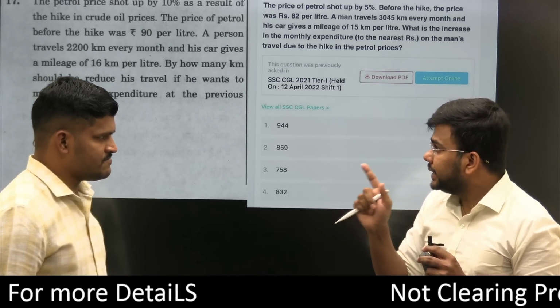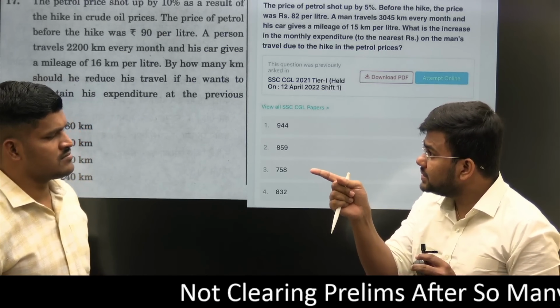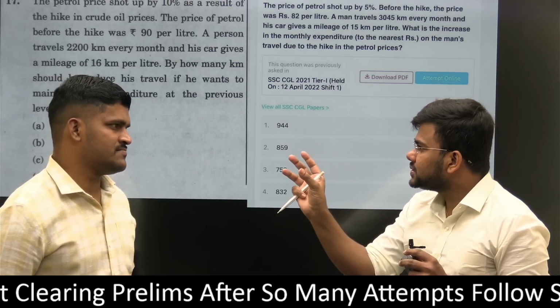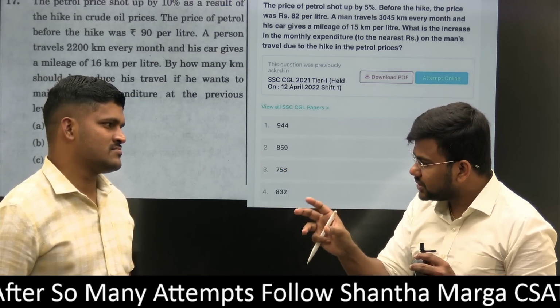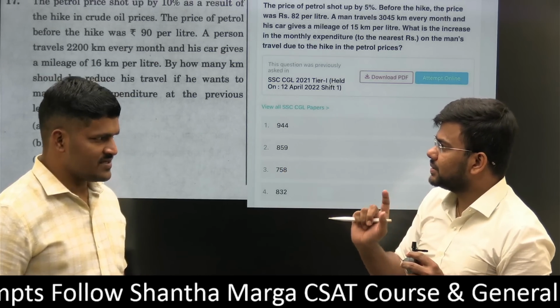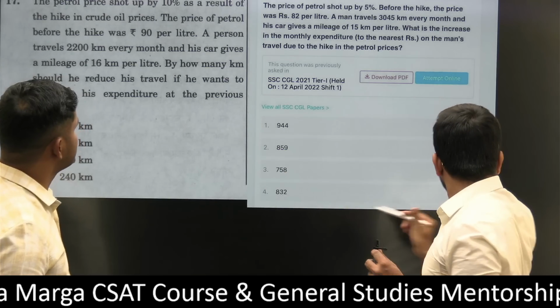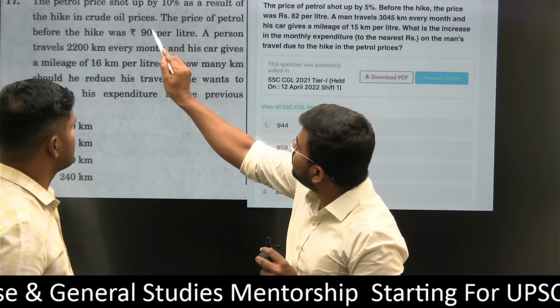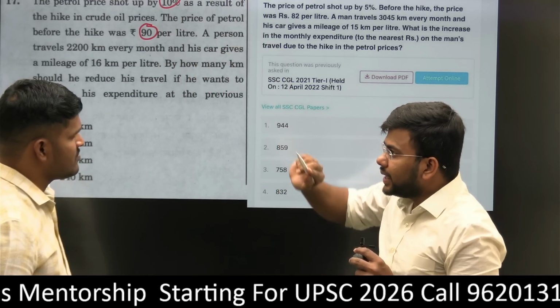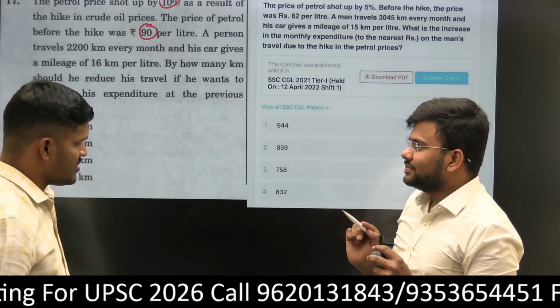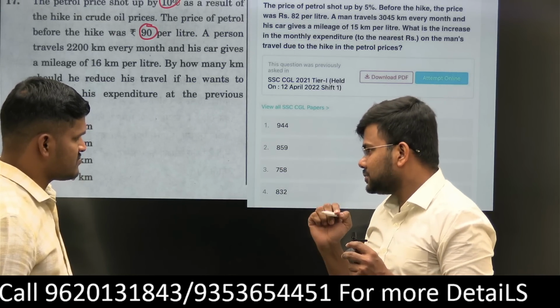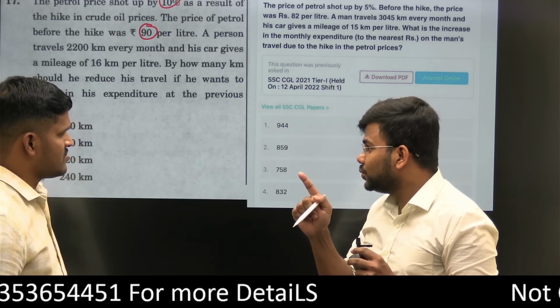In 2018 also, because of the increase in the price of a commodity, a person was able to purchase less rice. That is the theme. Here the theme is that because of the increase in the petrol price, the expenses have increased. Since my expenses have increased, what am I supposed to do? I have to reduce my traveling so that my expenses will be equal. The theme is expenses and consumption.